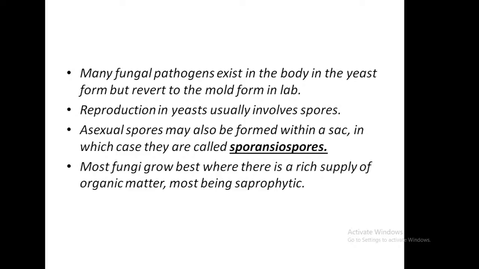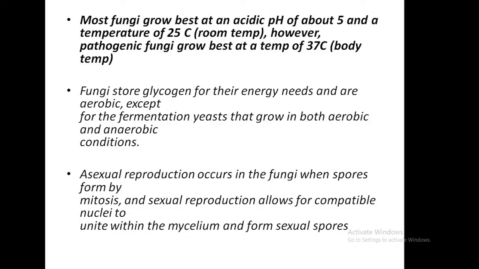Most fungi grow best where there is a rich supply of organic matter, most being saprophytic. Most fungi grow best at an acidic pH of about 5 and a temperature of 25 degrees Celsius. However, pathogenic fungi grow best at 37 degrees Celsius. Fungi store glycogen for their energy needs and are aerobic, except for the fermentation yeast that grow in both aerobic and anaerobic conditions.